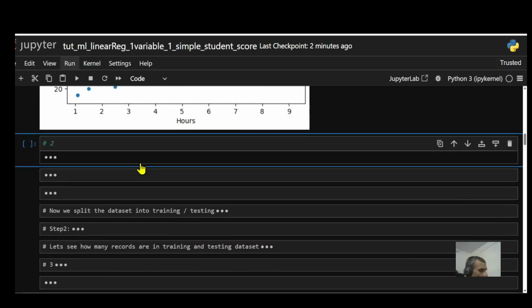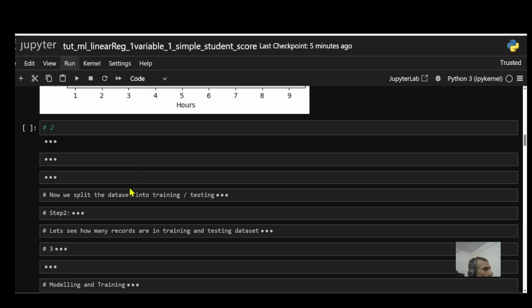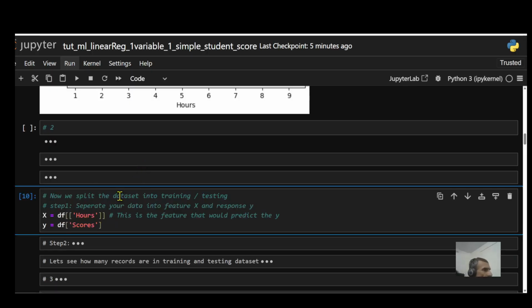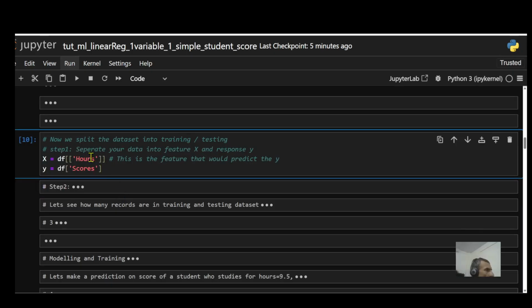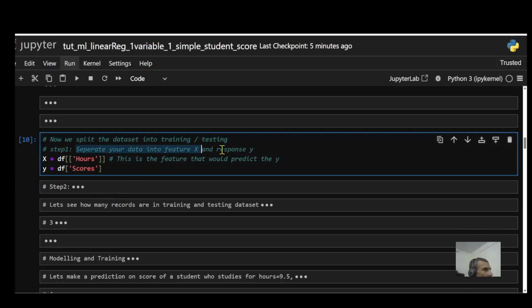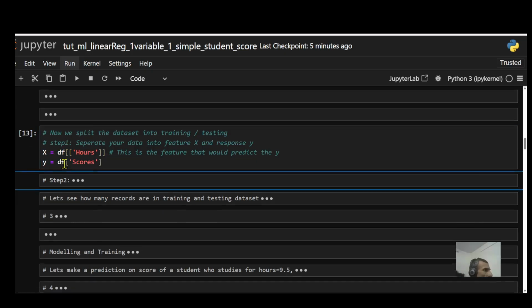All right. And now I'm going to split my data into training and testing. The first thing I do is separate my data into feature X and response Y. In this case, I'm extracting all my features. There's only one column, which is hours. That's my feature. And my response in this case is scores. So it actually separates my data into X and Y.